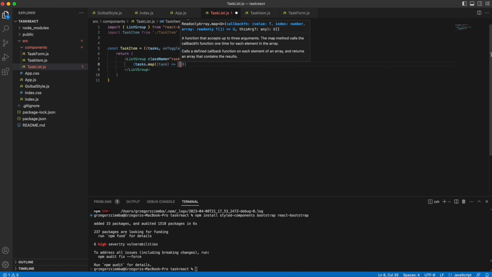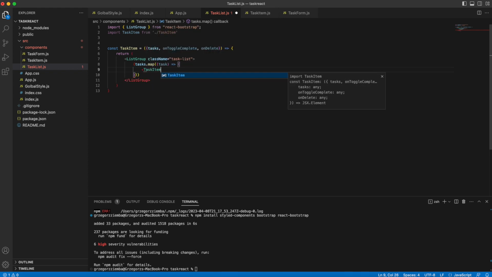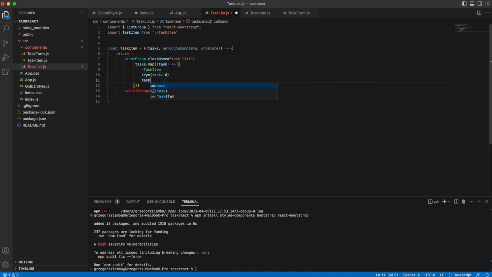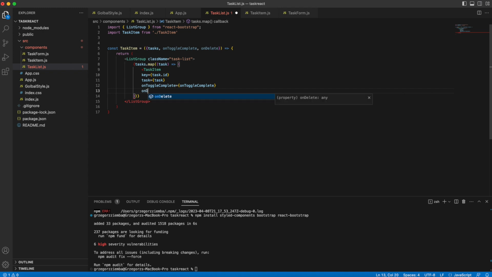Remember that it has to be normal braces, not curly braces, because it will not work. And task item will pass some props. Key is a very important prop for React, so you have to make it unique, and in our case it is task.id. Task equals task, so we will pass the one task over here. The next thing is on toggle complete, and we'll pass, of course, on toggle complete. And on delete we will also pass on delete, and it will be self-closing.